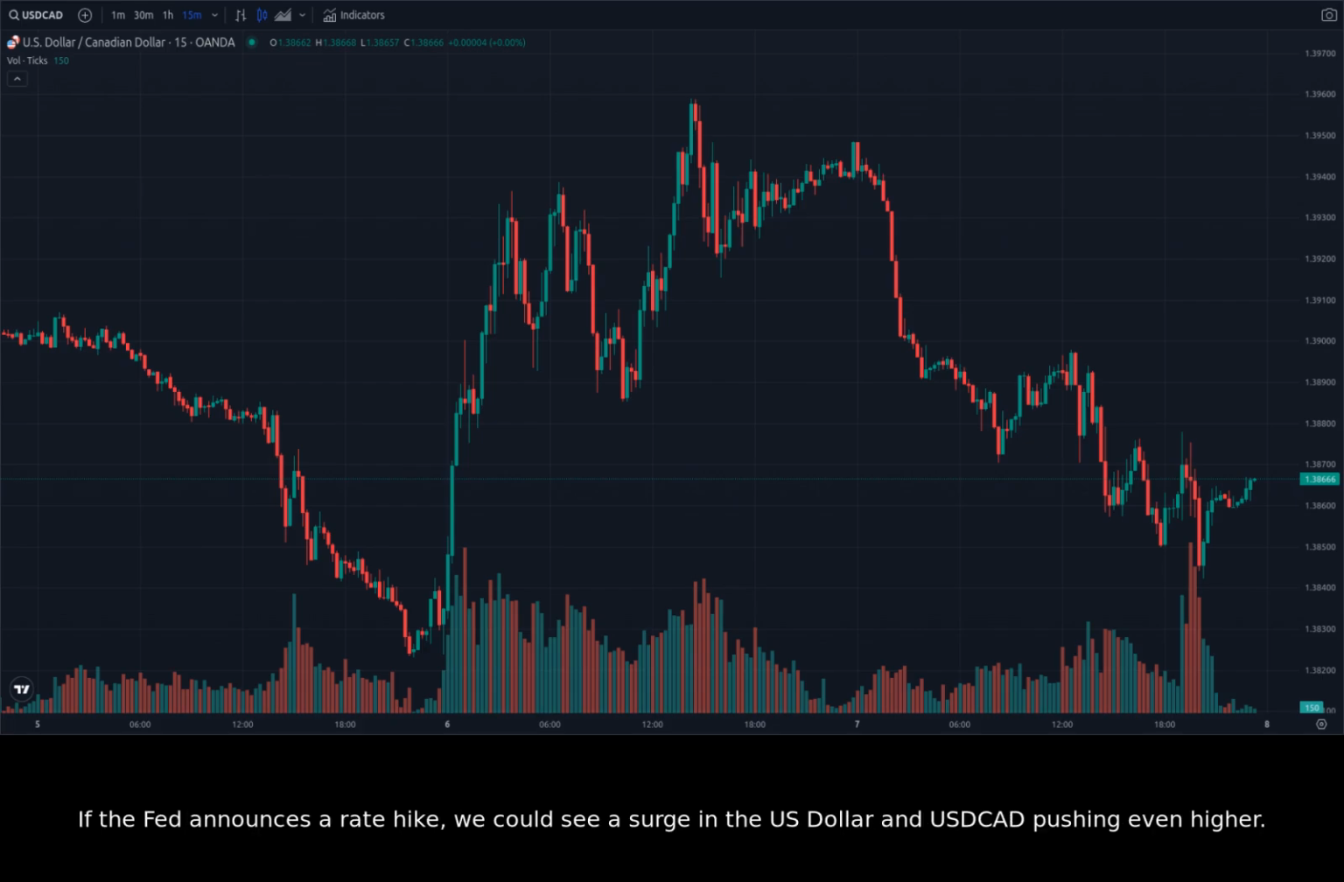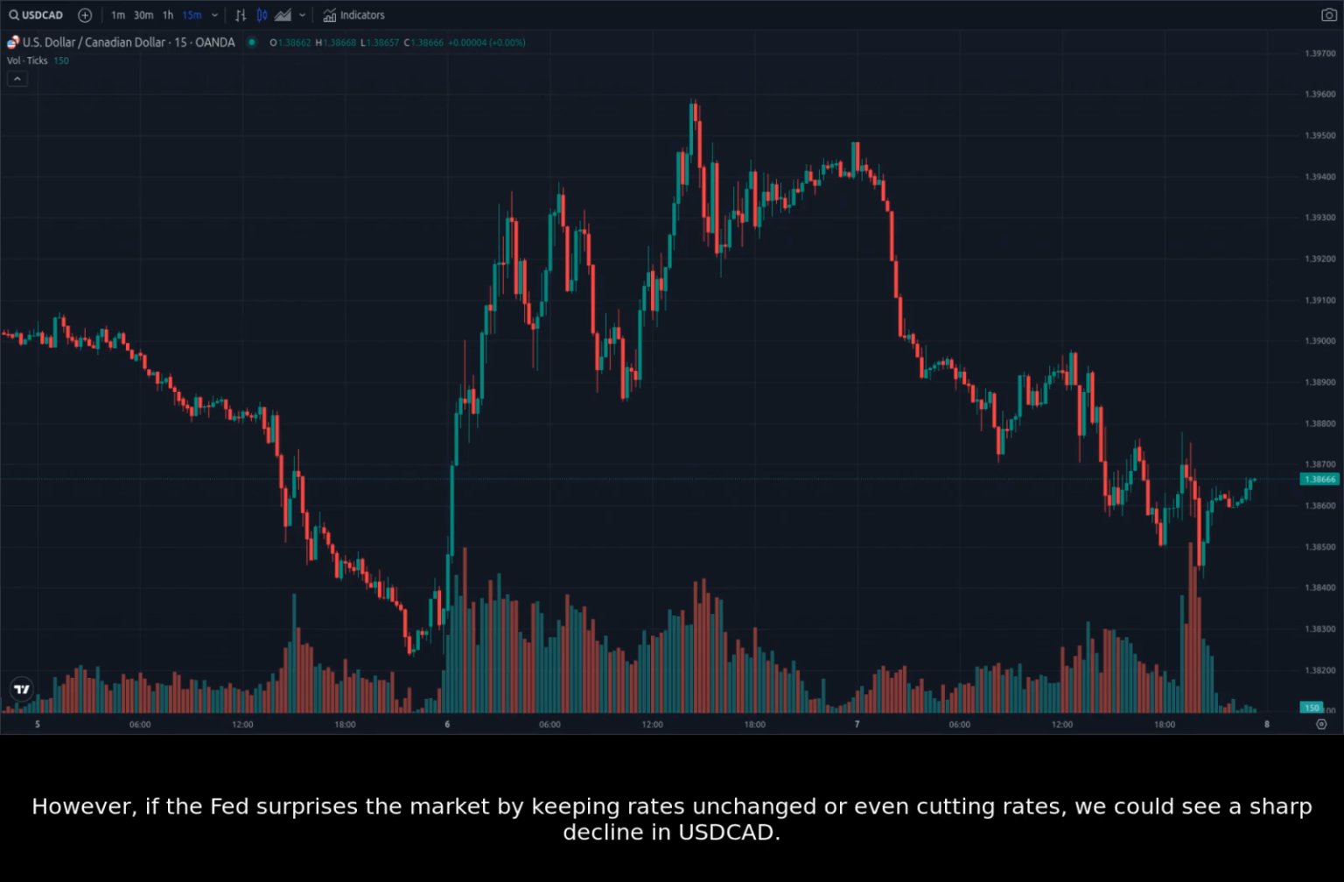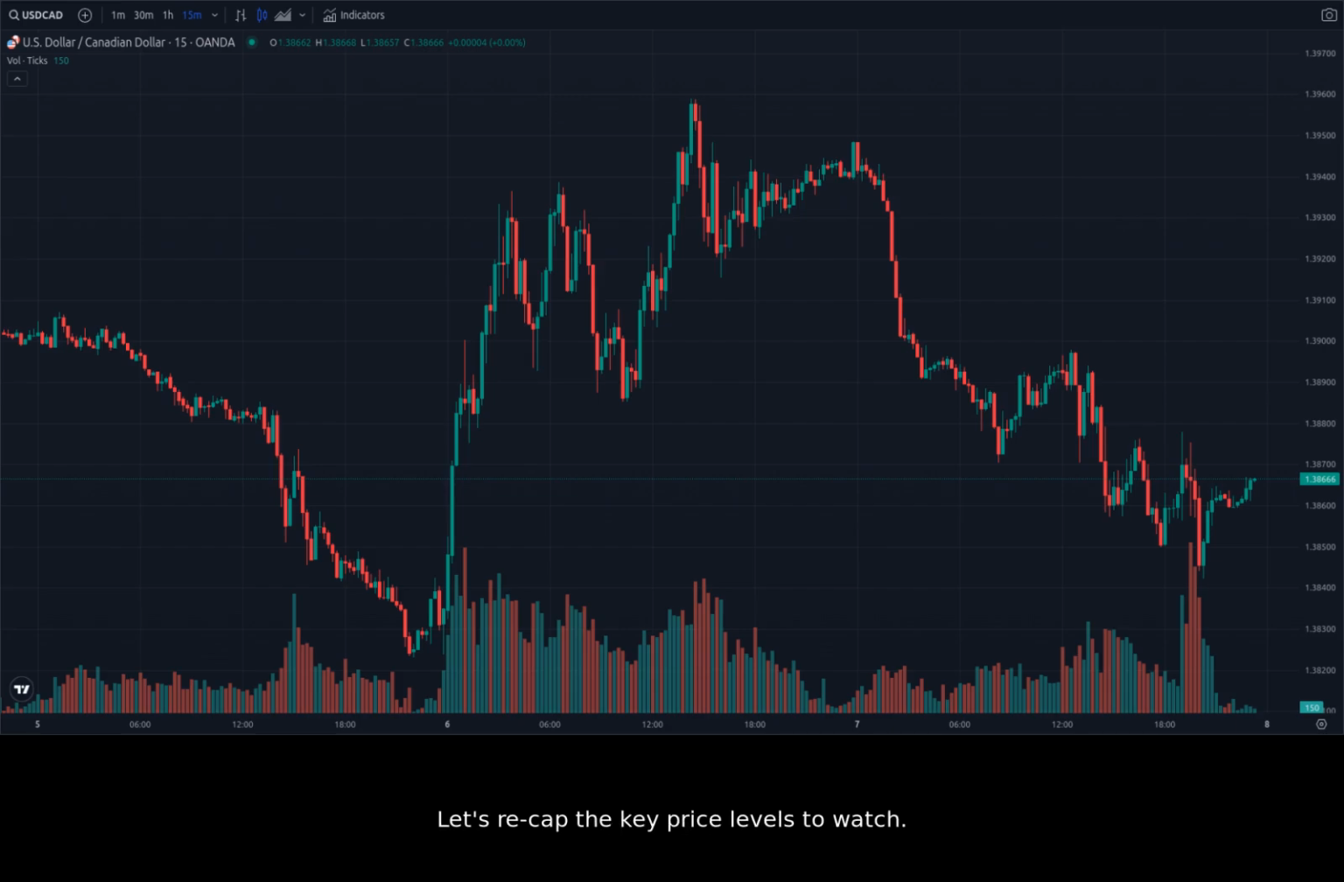If the Fed announces a rate hike, we could see a surge in the US dollar and USDCAD pushing even higher. However, if the Fed surprises the market by keeping rates unchanged or even cutting rates, we could see a sharp decline in USDCAD. Let's recap the key price levels to watch.